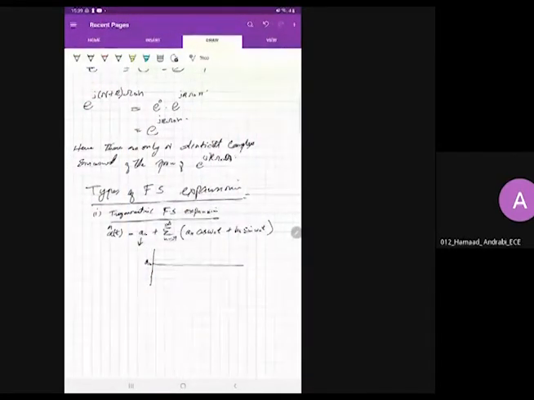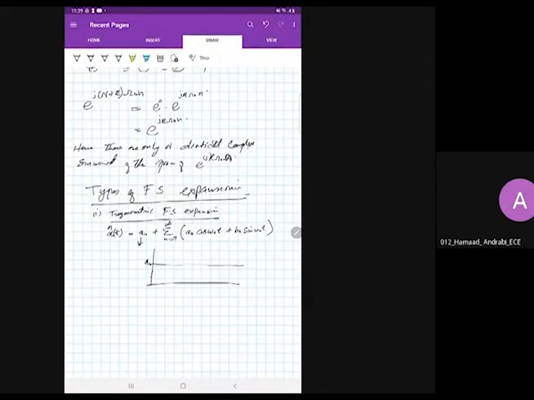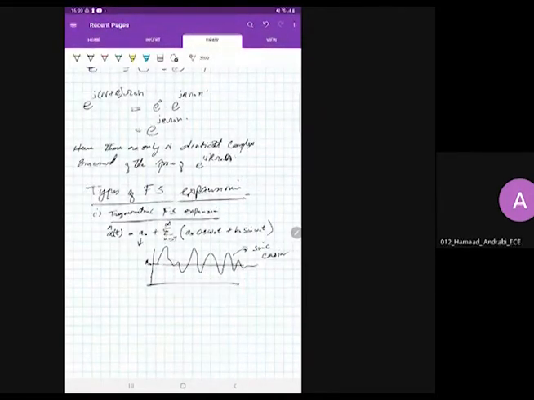So here we assume that signals have a DC component somewhere, and then an AC component, and that AC component will be sinusoidal: it will be made of a sine wave or a cosine wave. That is why we have two terms, a cosine component and a sine component. So x of t is assumed to be made up of three components here. One is the DC component, which is A naught. A naught can be 0.